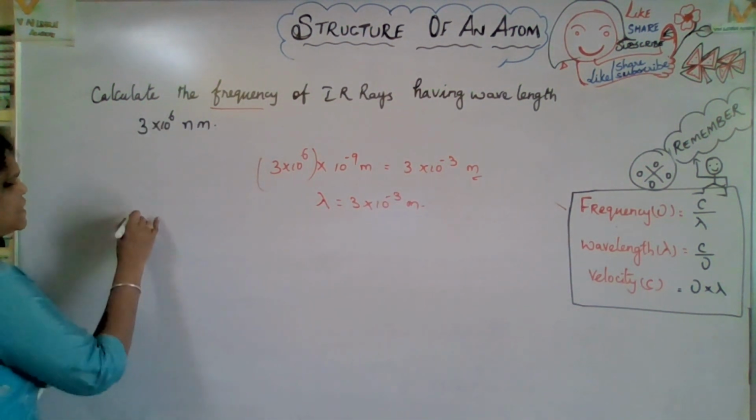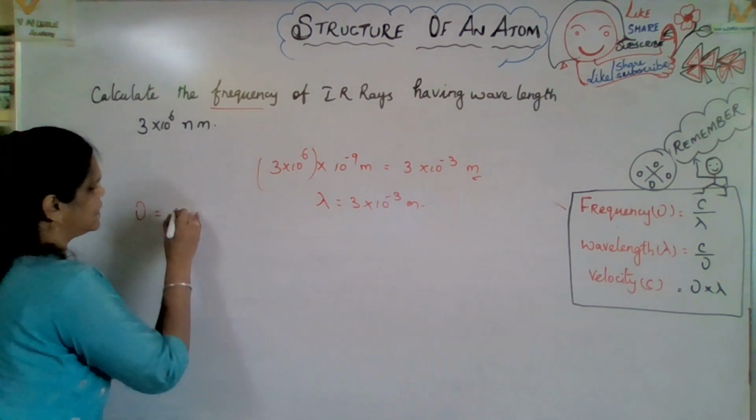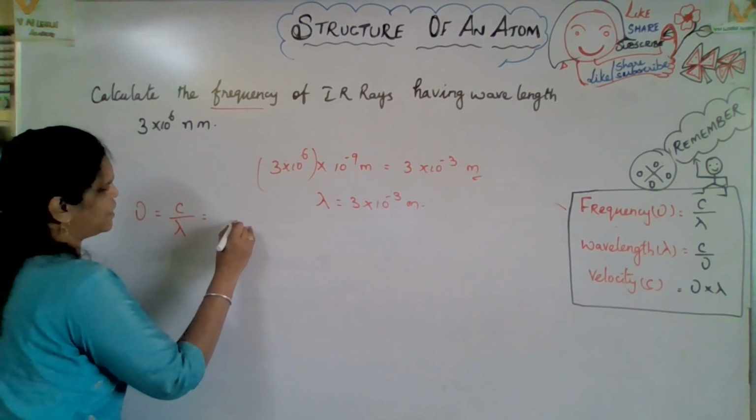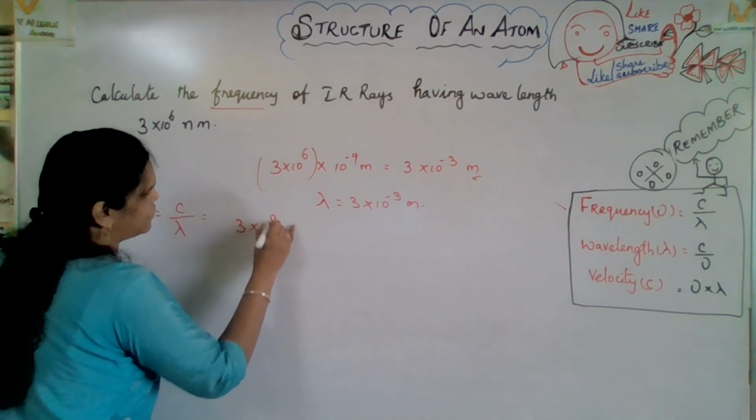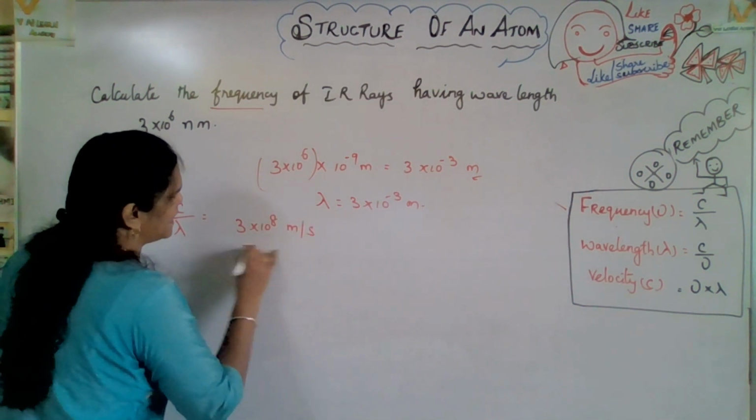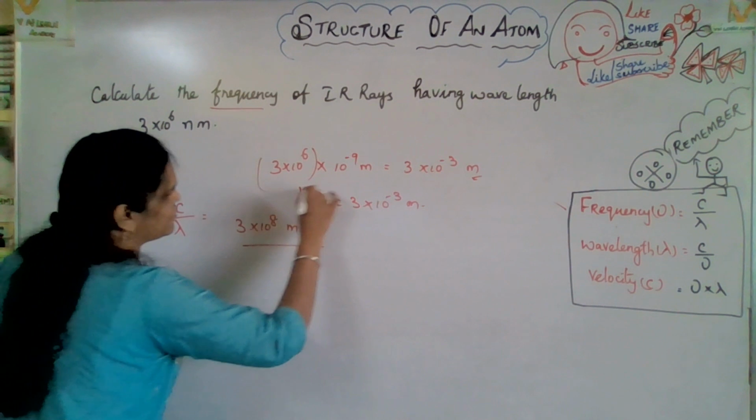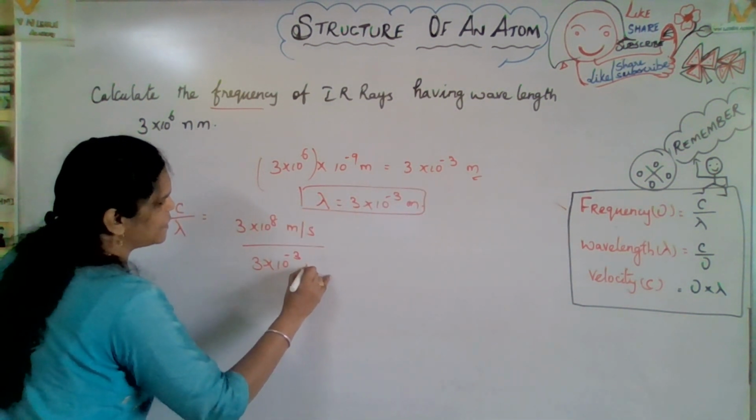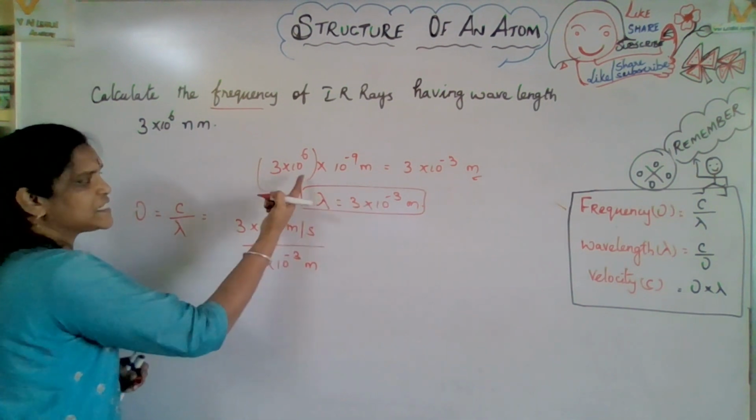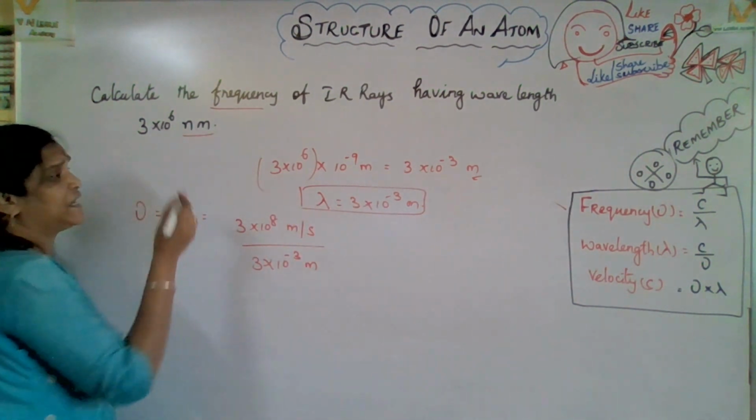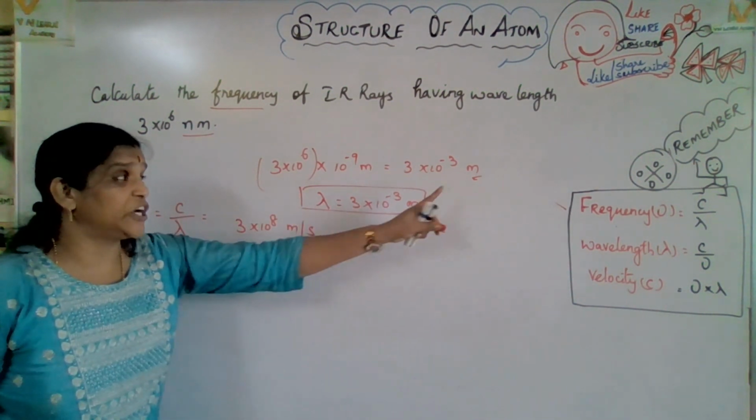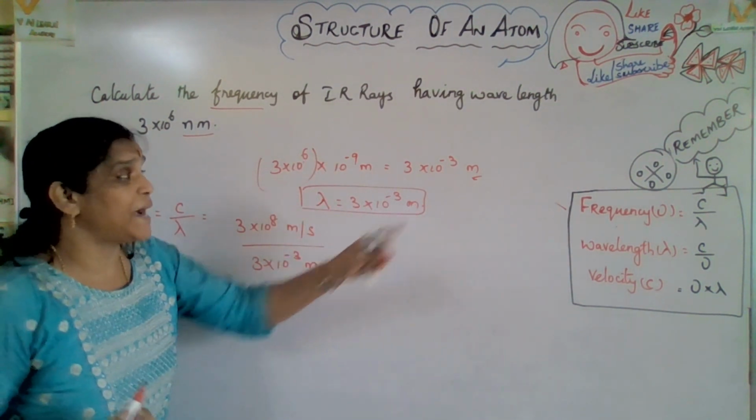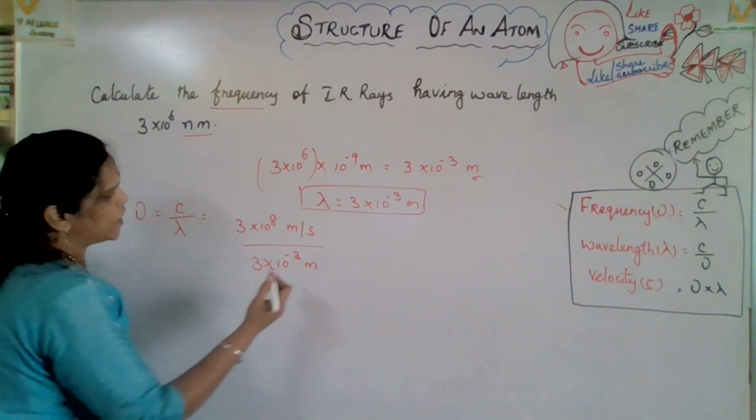Now frequency. What is the frequency formula? C by lambda, right? C is 3 into 10 to the power of 8 meter per second, and the lambda value we just got is 3 into 10 to the power of minus 3 meter. You know how we got this? Because they have given nanometer, so we have to convert it into meter. This is 6 and this is 9, so you will get minus 3. Hope you got a clear idea.